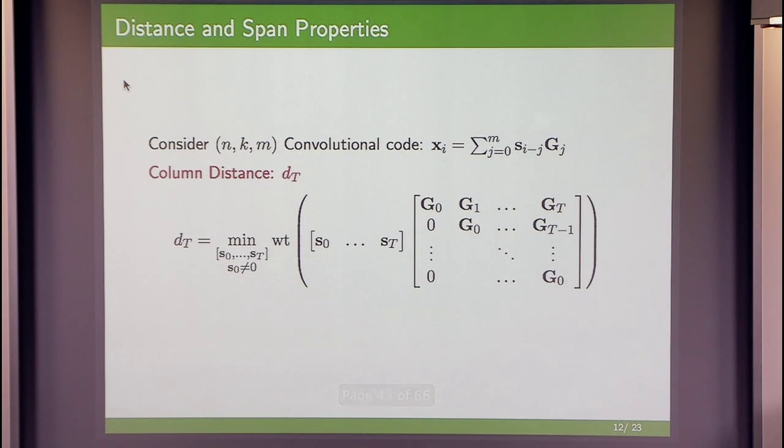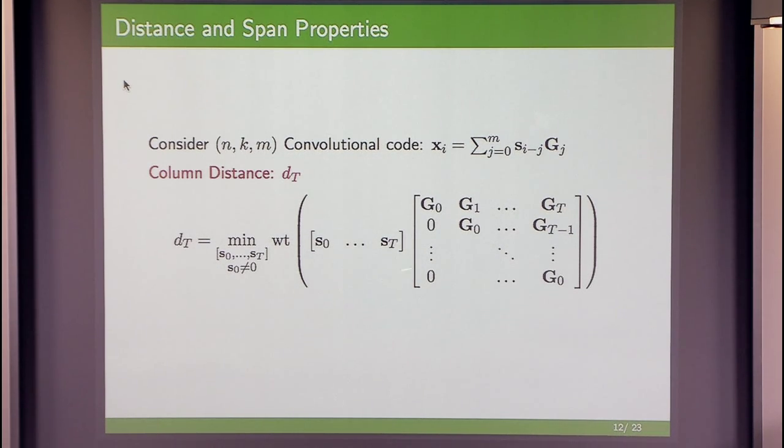But when we have such delay constraints, it turns out that we should look at more local distance metrics. So here is a definition of the column distance of a convolutional code, which is actually known in the literature. Professor Costello has done a lot of work on this in the context of sequential decoding, but it turns out to be also relevant in the context of the streaming problem. The column distance is defined in the following way. We basically take the interval from time 0 to t. This is the resulting generator matrix of the convolutional code in this interval, which is basically the truncated generator matrix. It has the block Toeplitz structure.